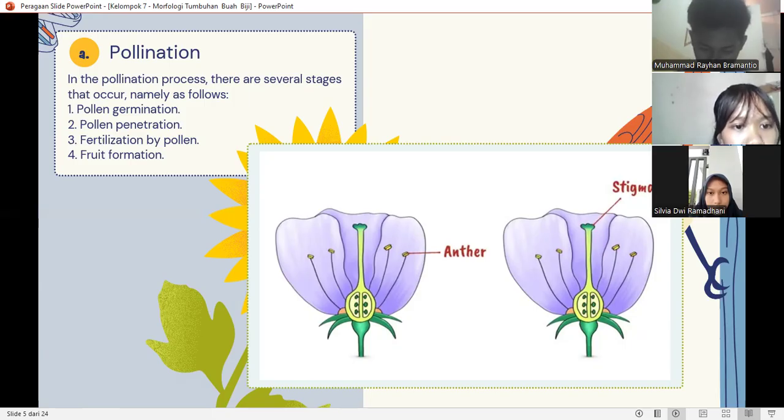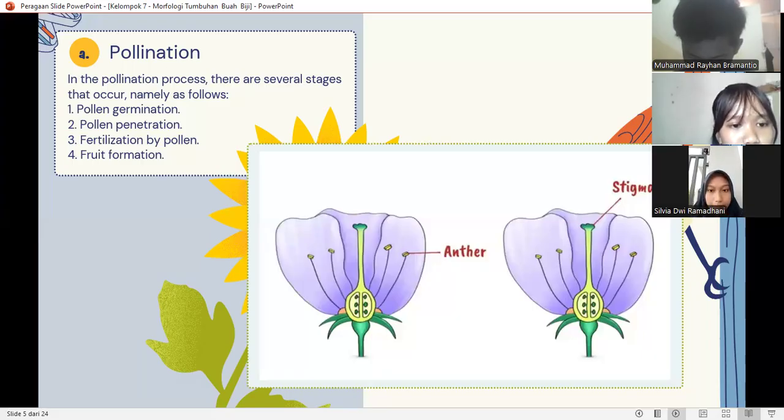The first is pollen germination. It is an active process when pollen that has fallen on the stigma begins to grow and develop. When the stigma is at the right humidity and pollen falls on its surface, the pollen will begin to absorb water from the stigma. The pollen cell wall will become more active until cell division occurs in the pollen. After that, a bulge of pollen will form, which will later develop into a pollen tube. This tube will later connect the pollen to the egg cell.